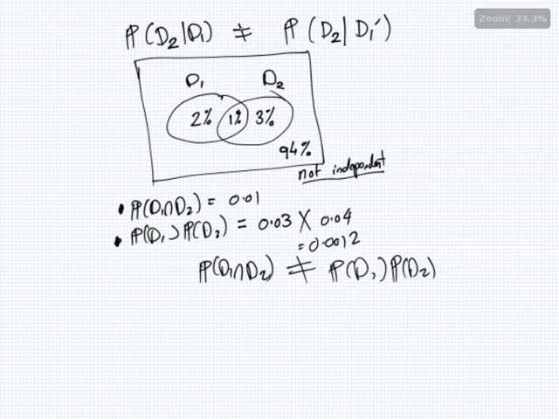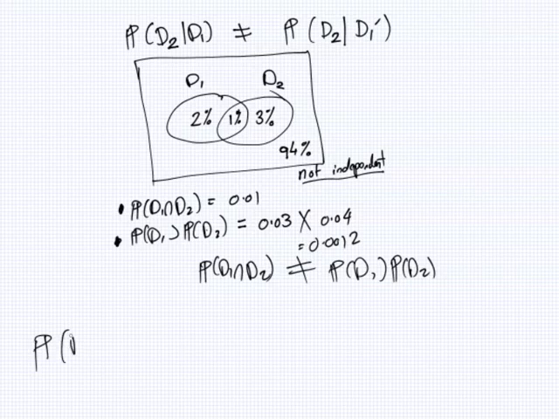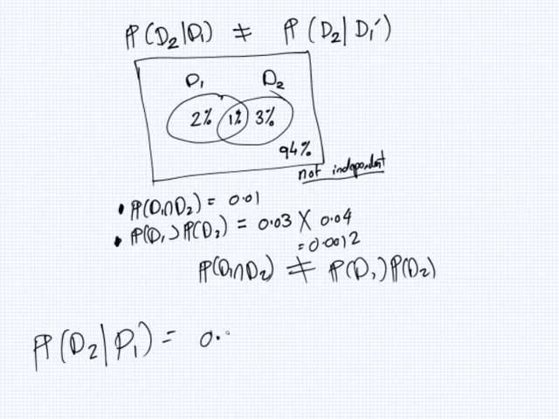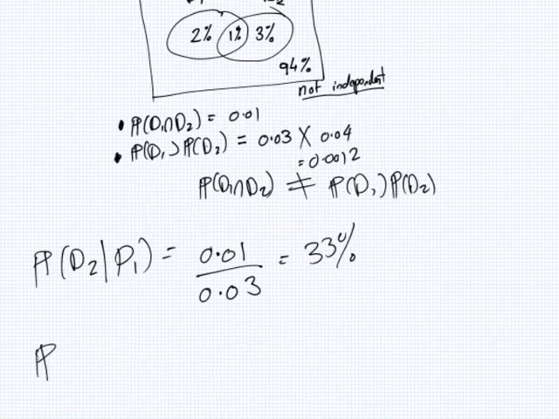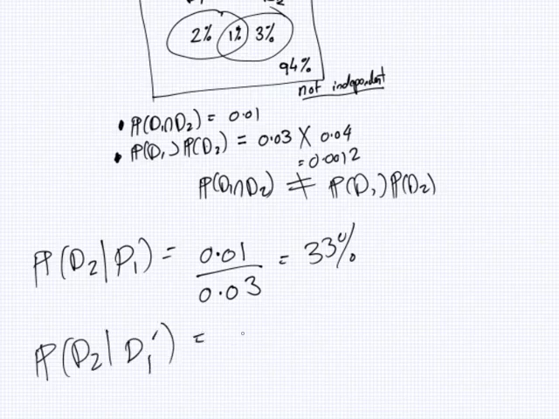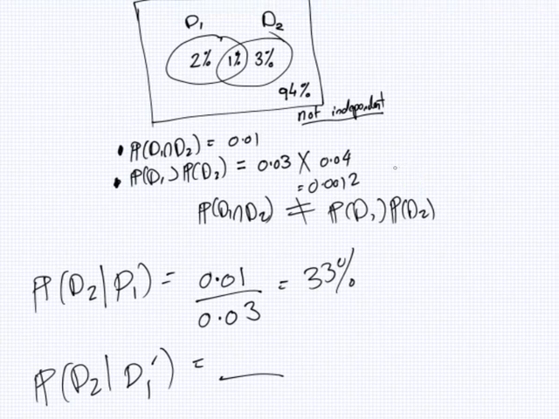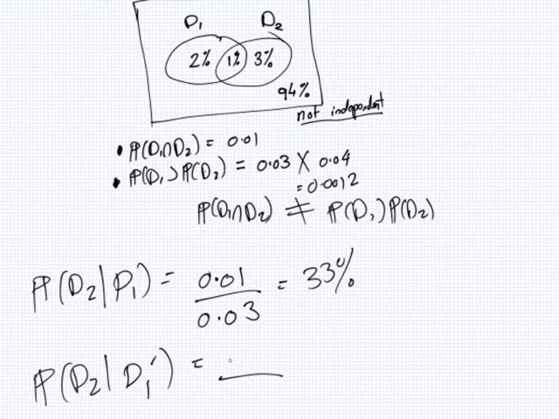But let's calculate it. So let's see, what is probability of getting disease 2 given that you have disease 1? Well, that's disease 1 and 2. That's 0.01 over 0.03, which is about 33%. What about the probability of getting disease 2 if you don't have disease 1? So what do I have on the top? Disease 2 and not disease 1. Disease 2 and not disease 1. What's that?